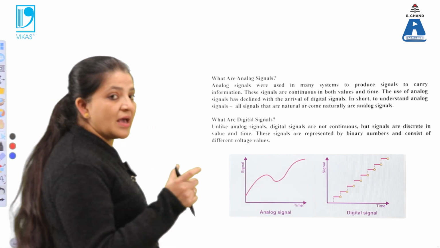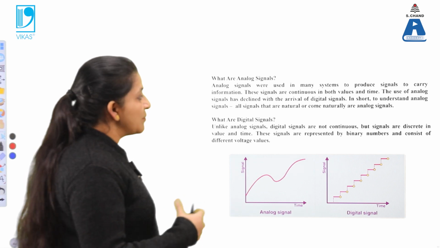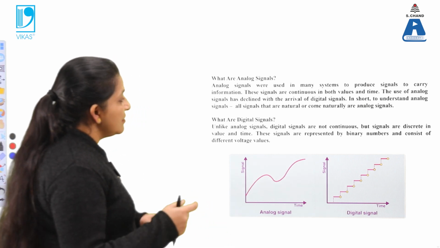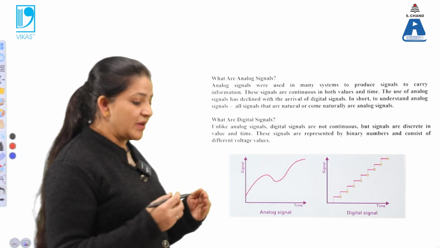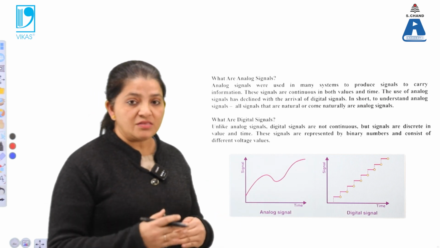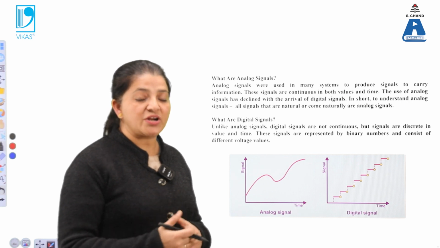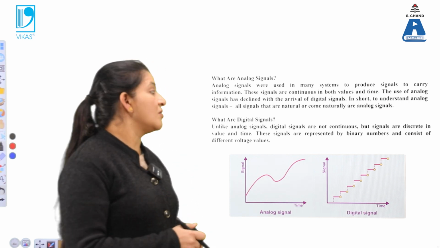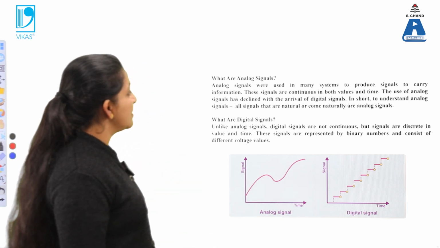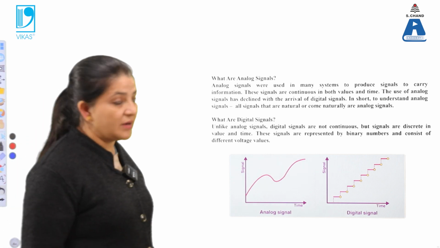In the simplest way, in the natural way, the information is transferred from one place to another. Such signals are known as analog signals. These signals are continuous in both value and time.